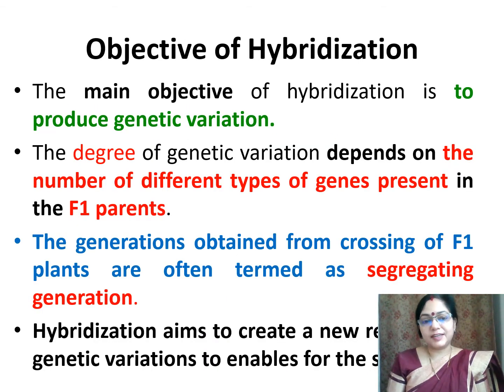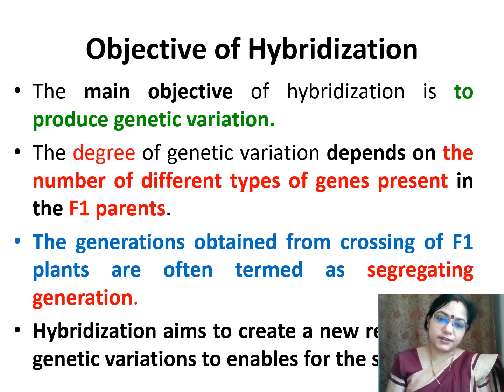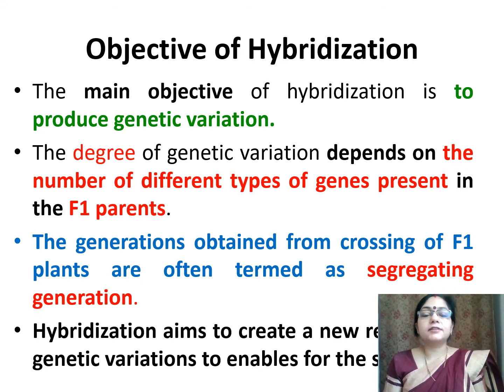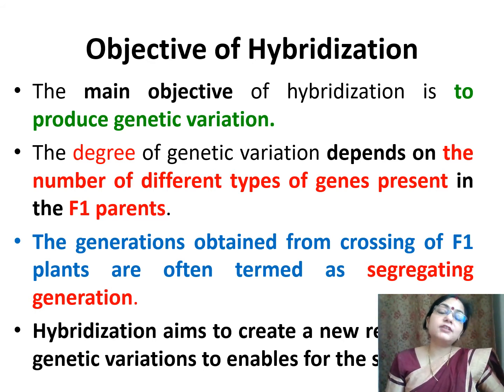Objective of hybridization. The main objective of hybridization is to produce genetic variation. In previous lectures you have seen that for selection, introduction and domestication, genetic variation is a must, and so hybridization is a manual process to produce genetic variation. The degree of variation depends on the number of different types of genes present in the F1 parent.